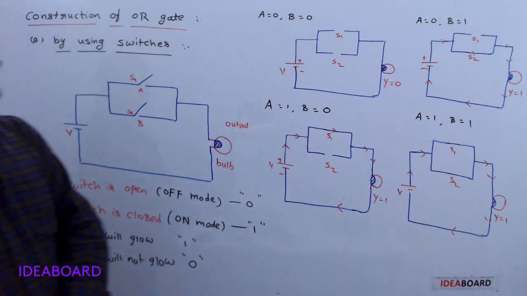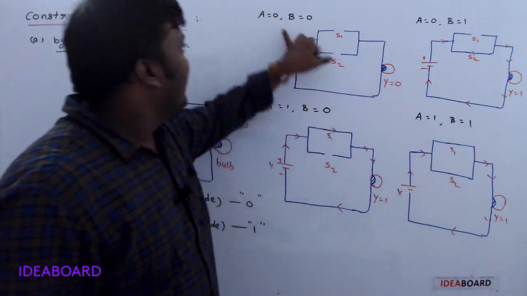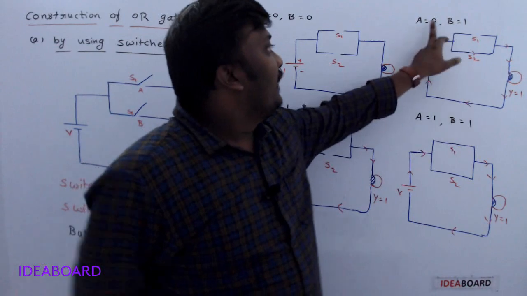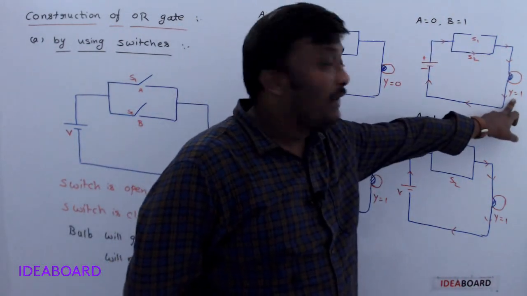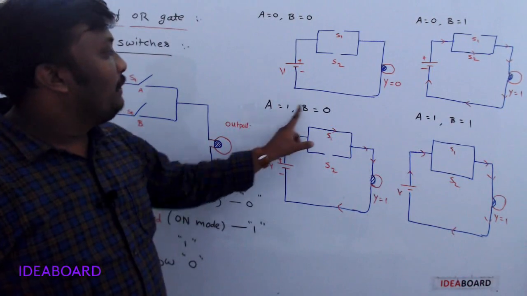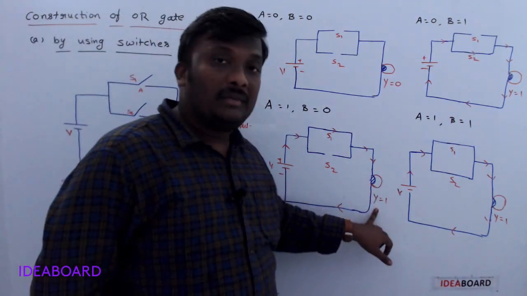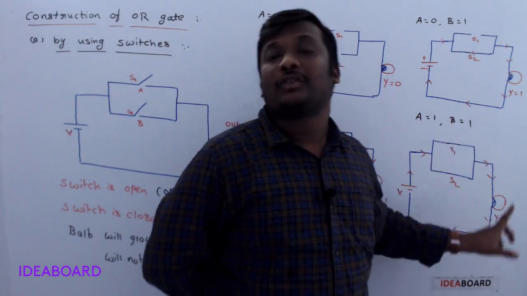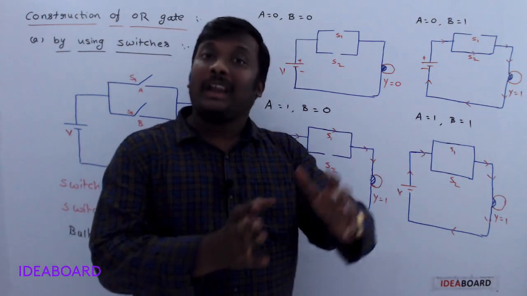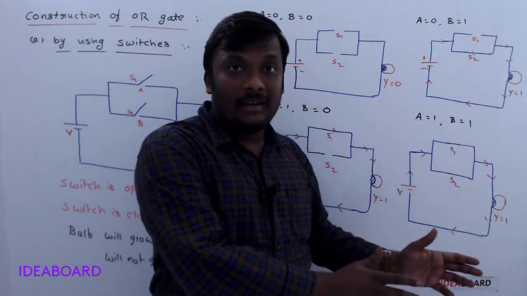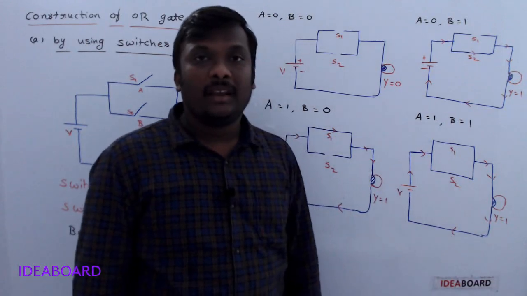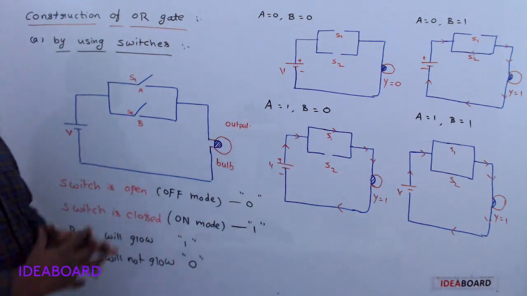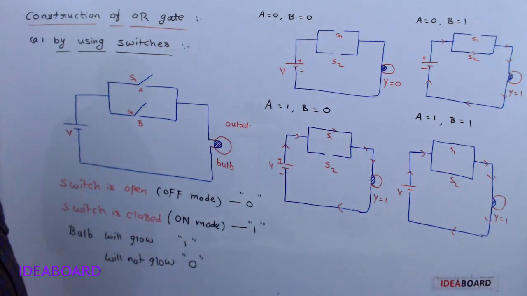Understand? So all 4 possibilities, you understand? See, when A is equal to 0, B is equal to 0, the bulb will not glow, so Y is 0. A is 0, B is 1, the bulb will glow, Y is 1. If A is 1, B is 0, the bulb will glow, that's why Y is 1. If A is 1, B is 1, the bulb will glow again, that's why Y is equal to 1. Okay, in the truth table, 1 plus 1 you have written as 1 because of this. Clear? So this is about construction of OR gate by using switches. Clear? Please note it down.